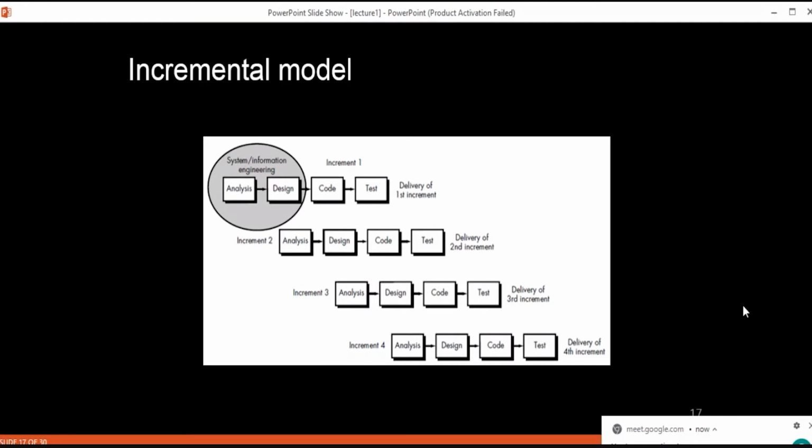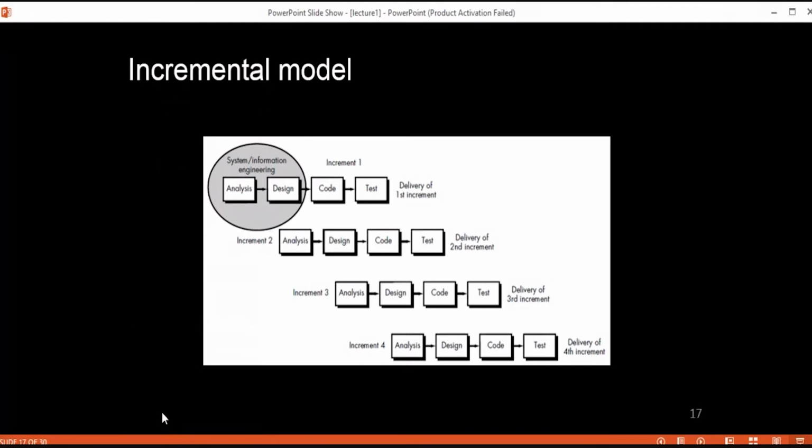So as you can see here, this incremental model is a process of software development where all requirements are specified initially. In this model, you have to specify all these requirements initially, and then these requirements are divided into multiple standalone modules, or you can say cycles of the software development process. Then in this incremental process model, each module goes through the requirement analysis, design, implementation, testing, all those SDLC phases.